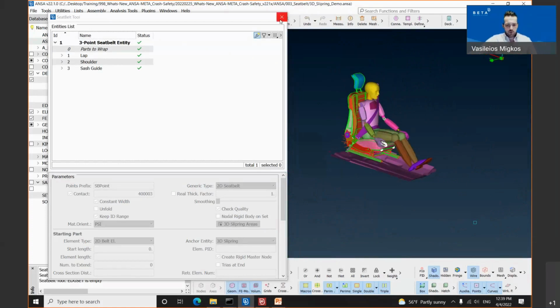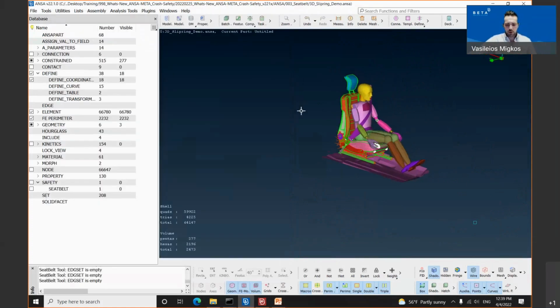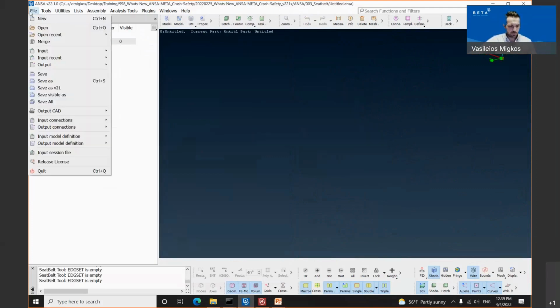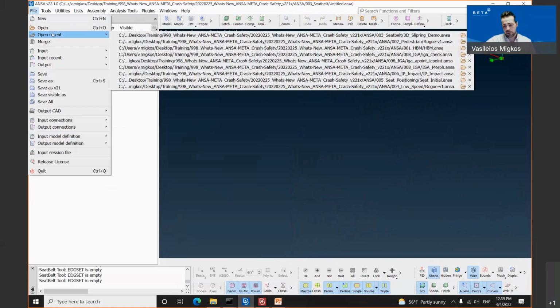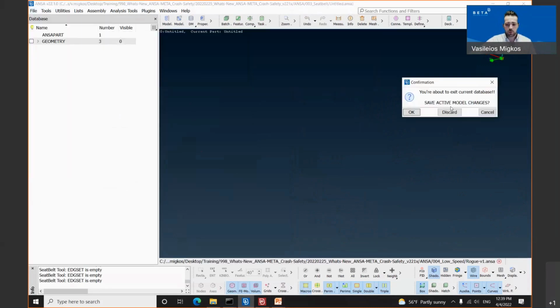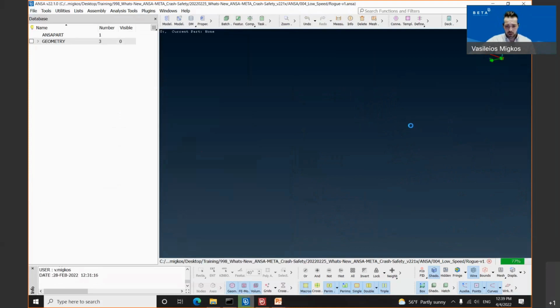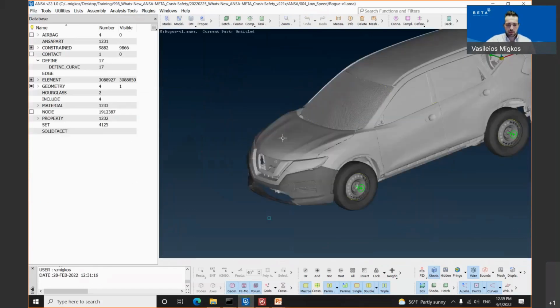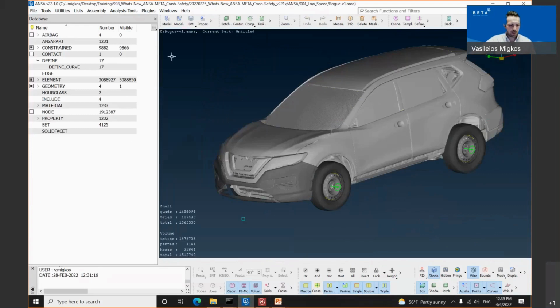Let's move on and proceed to our next tool, which is the low speed tool. We will clear the database and open up the next model. Again, we will open the Rogue V1 model. Once the user needs to use the low speed tool, he needs to keep in mind that he needs to include the impactor in a different include.